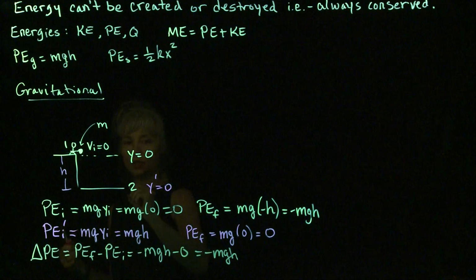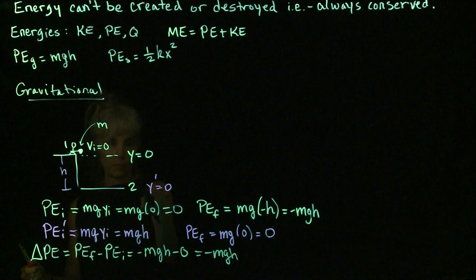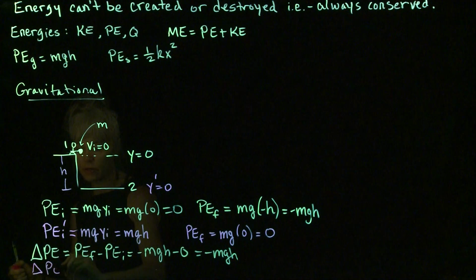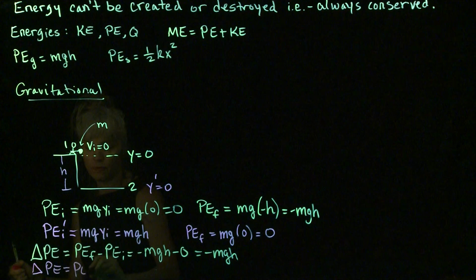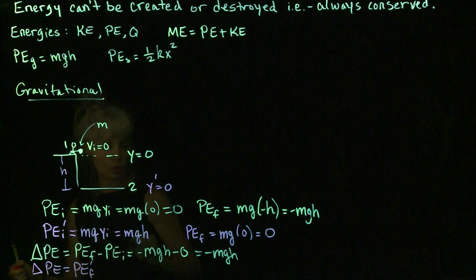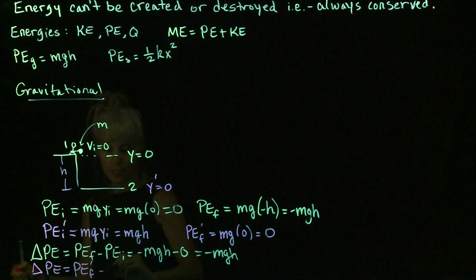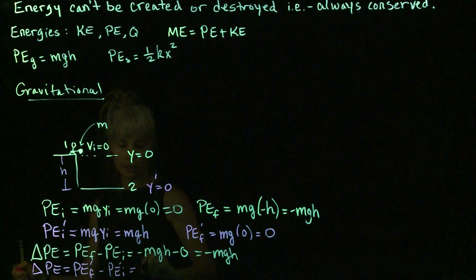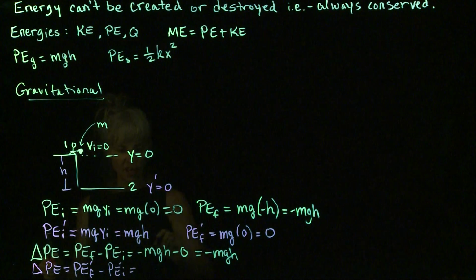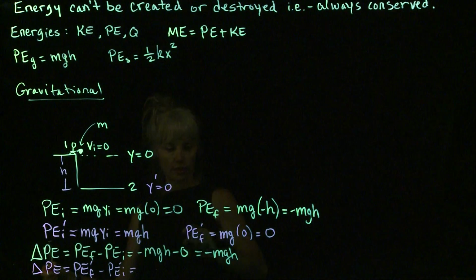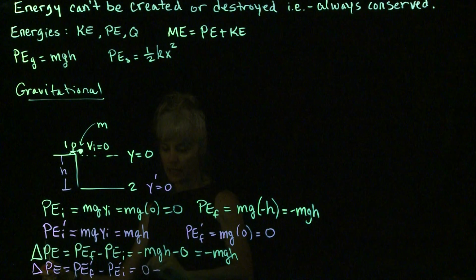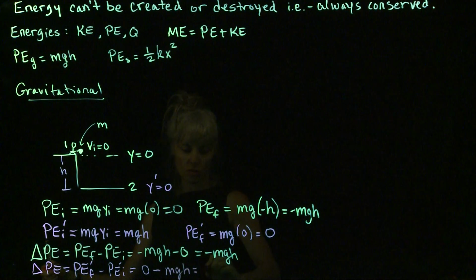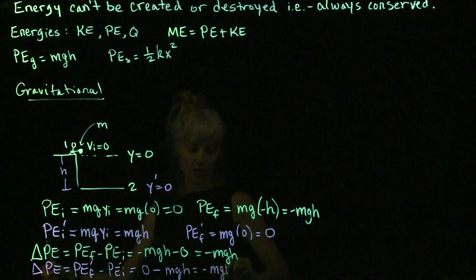Now what about when we use our reference plane down here at the bottom of the cliff? What is the change in the potential energy? Well, again, it's going to be the final potential energy, and I should be putting primes on those, sorry, minus the initial potential energy. It's just in case you don't see the pink distinguished clearly from the yellow. So the final potential energy is 0 minus the initial potential energy, which is mgh. Notice we get exactly the same result.